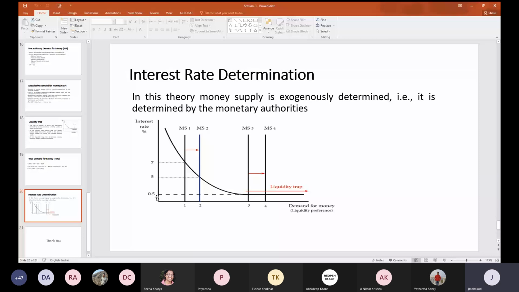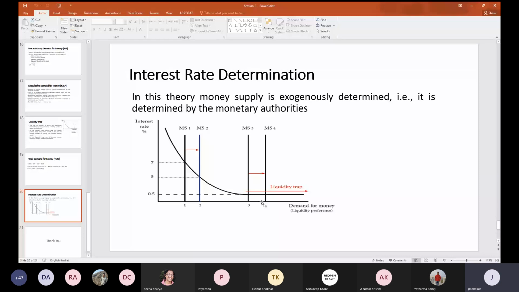That means these market participants are not interested in investing in the financial assets available in the market, and they will prefer to hold money completely. So that is how we reach the liquidity trap region. These are the different theories which we always consider whenever we talk about the determination of the interest rate in the market.